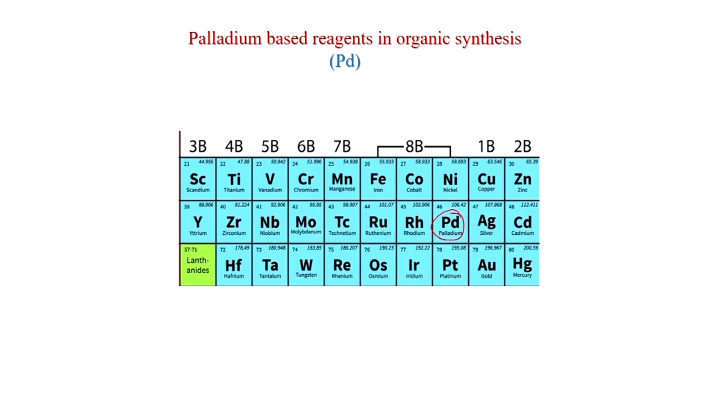Welcome again. Today we will discuss palladium catalysis and palladium-based reagents in organic synthesis. These are present in every lab and are very useful for cross coupling reactions. If you see the periodic table, palladium is in the same group as nickel and in the same row as ruthenium and rhodium. Palladium is very useful for cross coupling reactions where C-C bond formation happens.